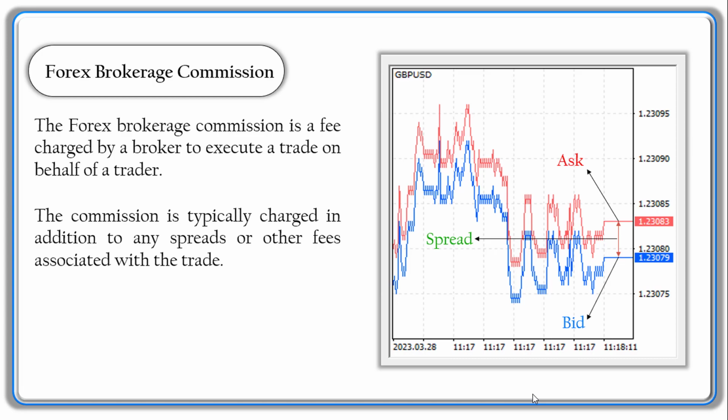Brokers typically charge different commissions for different accounts, so it's important to compare different brokers to find the best deal. In addition, brokers may also offer different commission structures, such as a flat fee or tiered structure. It's important to understand the commission structure of a particular broker before opening an account. I already have taught how to choose the right broker, so I have mentioned its link in the description below. It's a very important lesson, so prior to opening any account, watch that lesson.